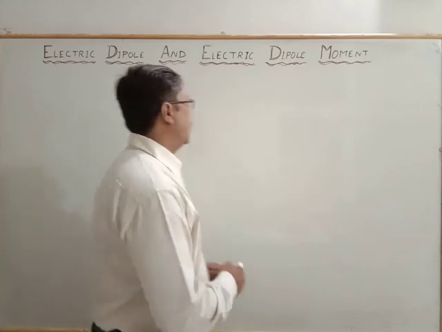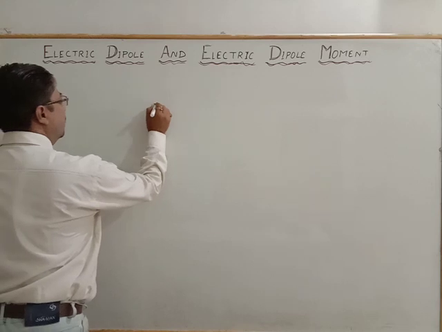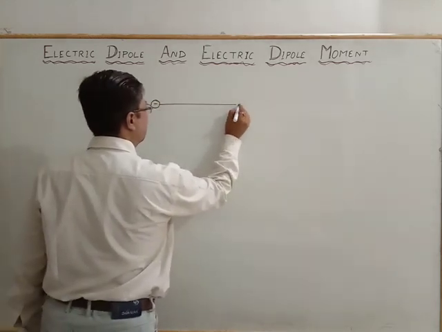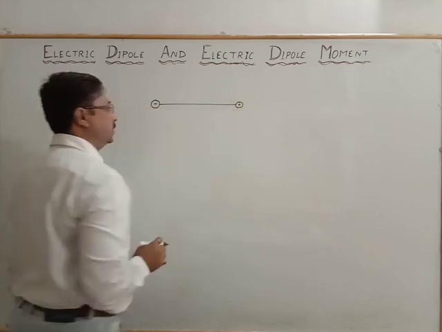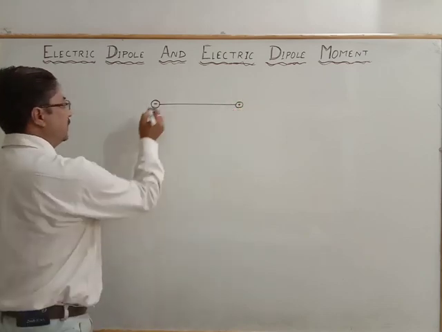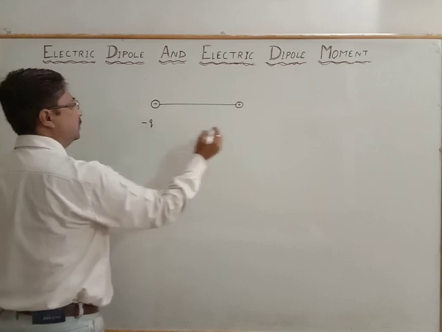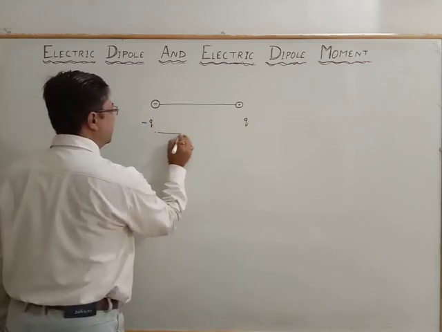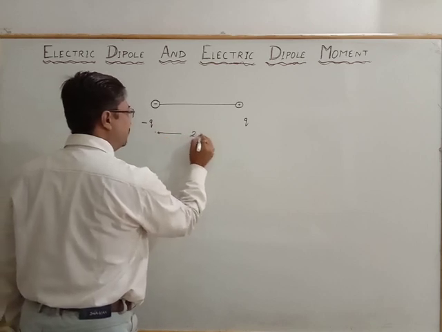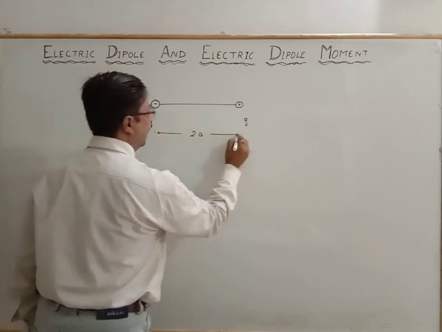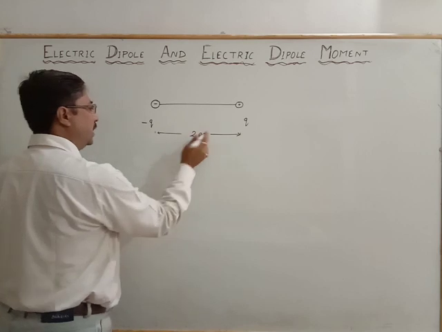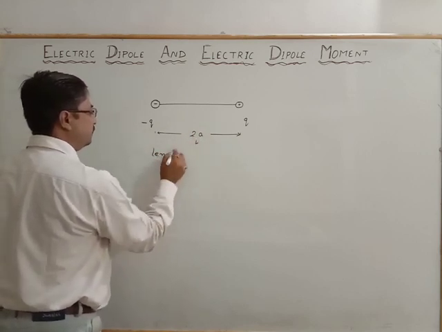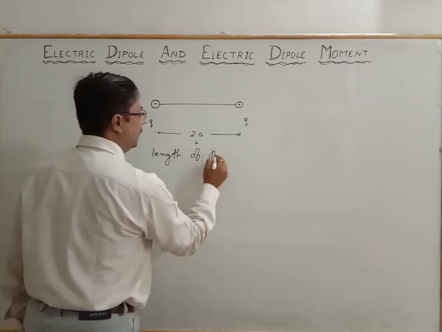Look here, it is an arrangement of charges equal and opposite, equal in magnitude and opposite in nature. Here it is minus q and plus q, which are separated by a certain distance, and that distance we consider as 2a. This distance 2a is known as the length of the dipole.